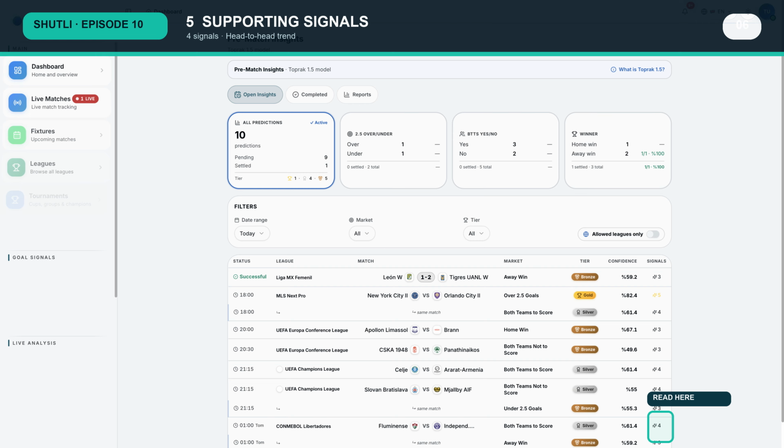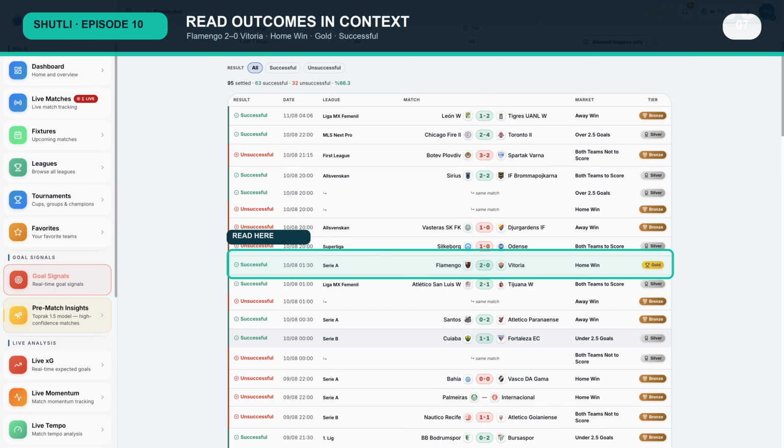Now switch to completed. Flamengo against Vitoria gives us a clear historical example from Brazil's Serie A. The card recorded home win, gold, and successful, and the final score is 2-0. Opening the match detail confirms full time, Flamengo 2, Vitoria 0, and the Toprak tier forecast records Flamengo wins as successful. This is the correct moment to use the status field because the match has finished and the card has been evaluated. The Flamengo example explains how a completed card is read.